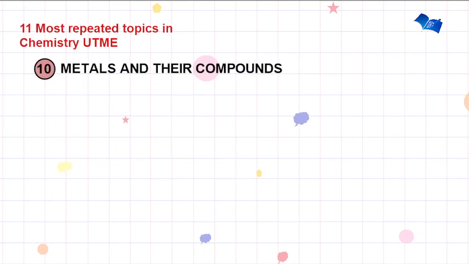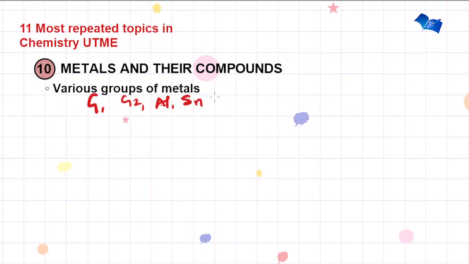We have metals and their compounds. Another important topic. Under this, you're expected to note the various groups of metals. We have the group 1 metals or the alkali metals. We have the group 2 metals or the alkaline earth metals. We also have the group 3 metals. You focus on the aluminium. And for group 4, you focus on tin and lead. And then you look at the transition metals, which have partially filled d orbitals. Very important, these are the groups of metals.